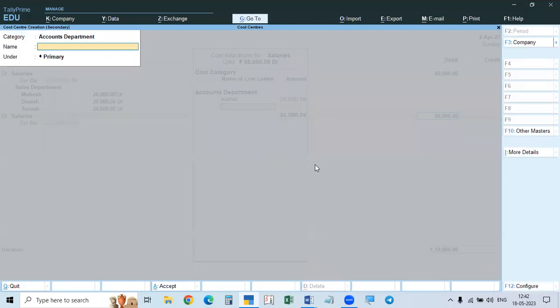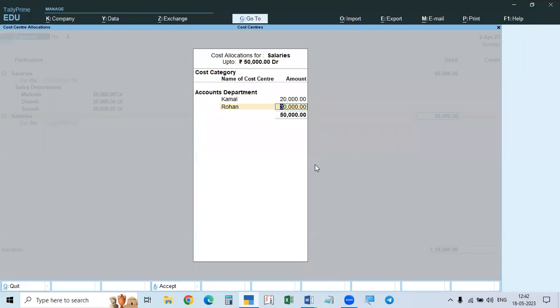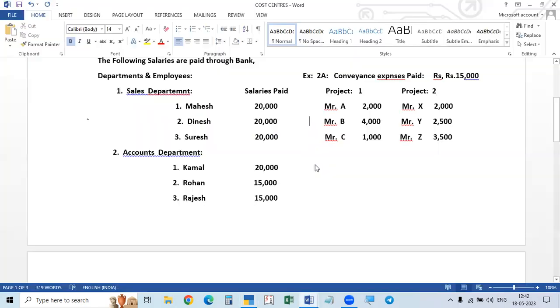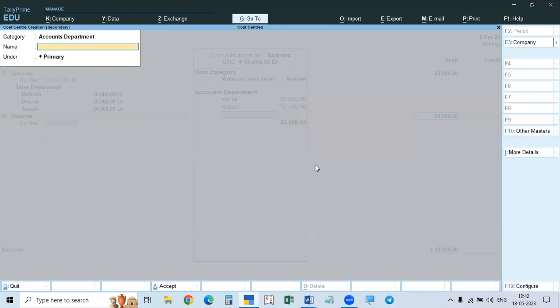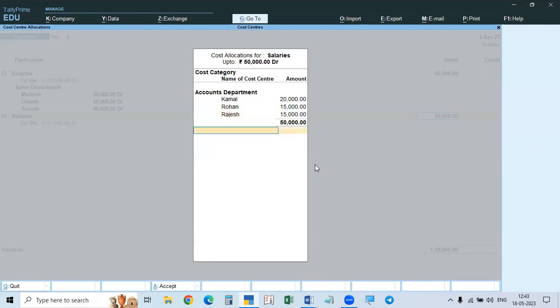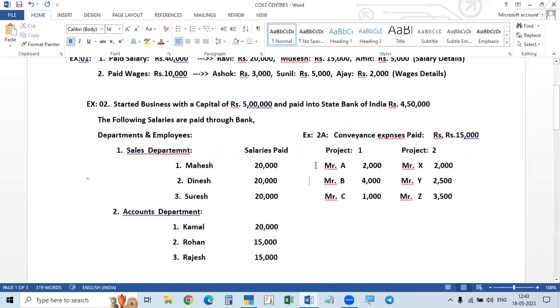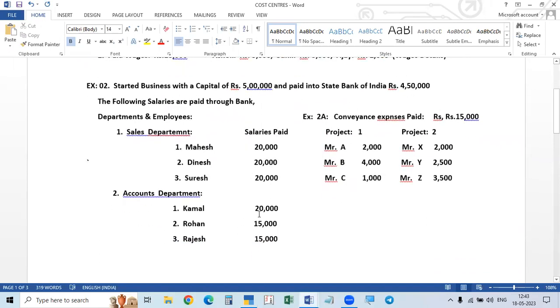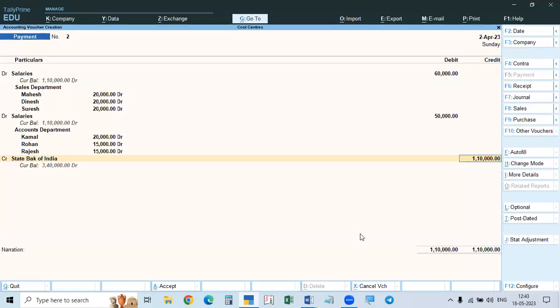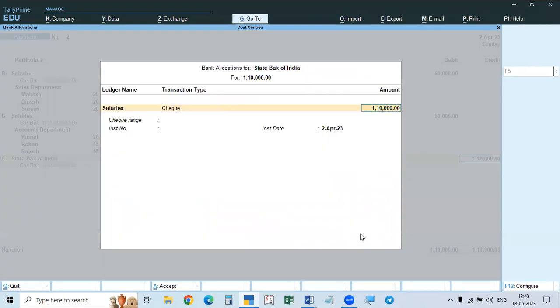Then the second one is Rohan, which we are creating, and we paid 15,000 rupees to Rohan. Another one is Rajesh, again Alt C, and here 15,000. We paid totally through bank, so select State Bank of India. Total 1,10,000 rupees, 60 plus 50, will be salaries paid. Since you are paying by check, bank means the check will give you some number.